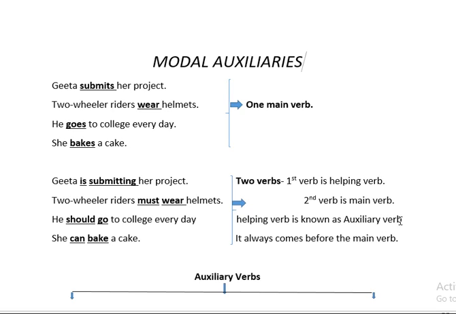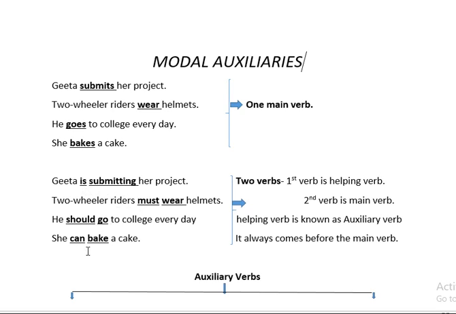Now, the next four sentences. Geeta is submitting her project. Two-wheeler riders must wear helmets. He should go to college every day. She can bake a cake. Now, in these sentences, children, you'll come to know we have two verbs, like is submitting, must wear, should